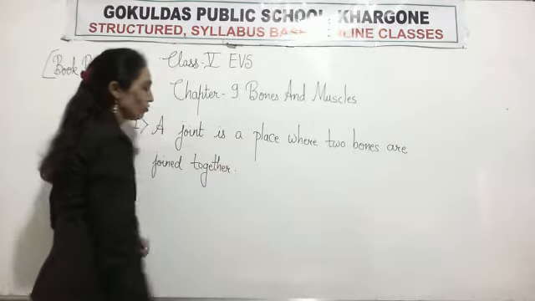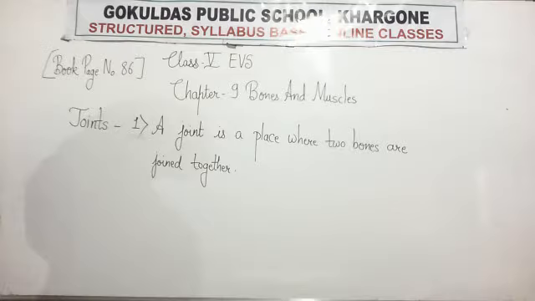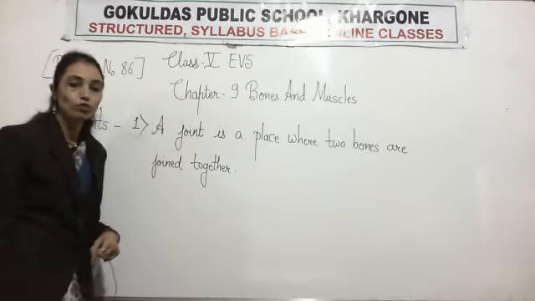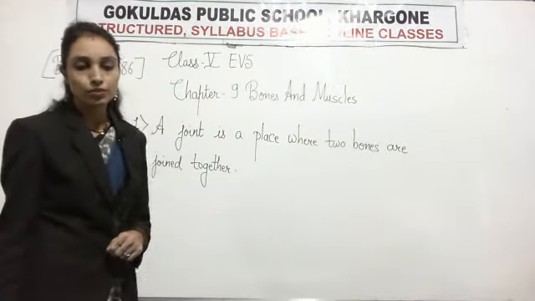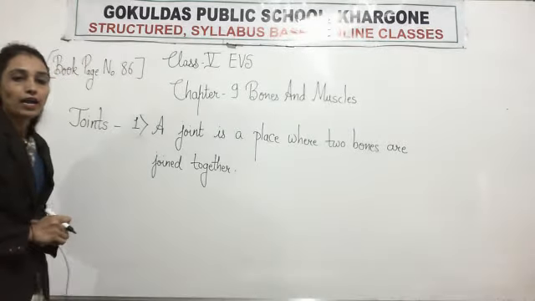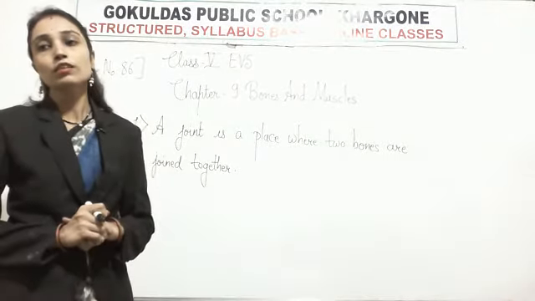It is the definition. What are joints? A joint is a place where two bones are joined together, and joints help the bones of the skeletal system